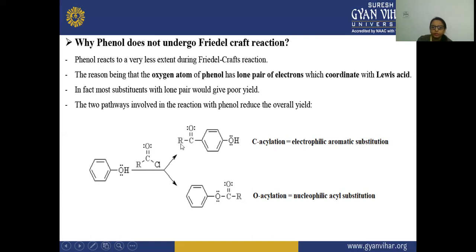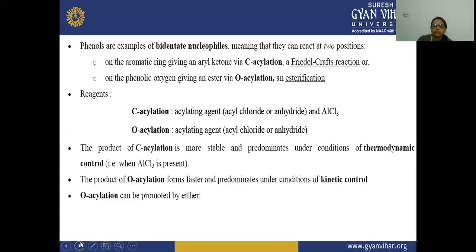This is a ketone because here is the alkyl group and the second is the aryl group, and here it is the ester. So here it is acting as a bidentate and giving the two reactions. That is your Friedel-Crafts reaction, there is a carbon acylation, and there is a formation of this aryl ketone. Secondly, the phenolic oxygen is involved, and they are giving an ester via O acylation, and this is your esterification.